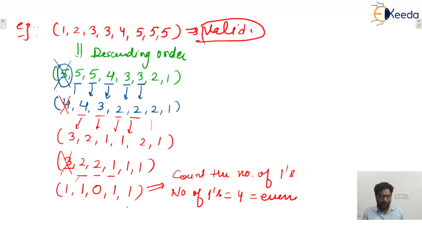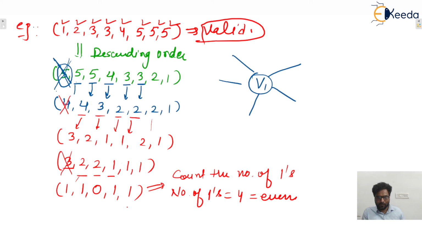Yes, you only tell me. Here in the given degree sequence, we can say that 1, 2, 3, 4, 5, 6, 7, 8, 8 vertices are there. Now, we are removing one vertex, let's say that is V1. And degree of V1 is how many? We can say that 5. So guaranteed this V1 will be connected with 5 other vertices.